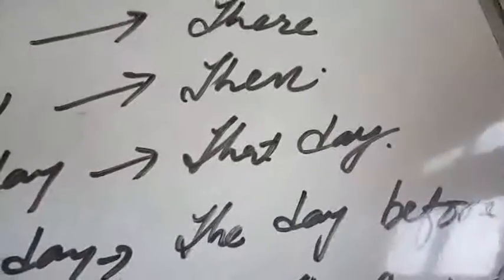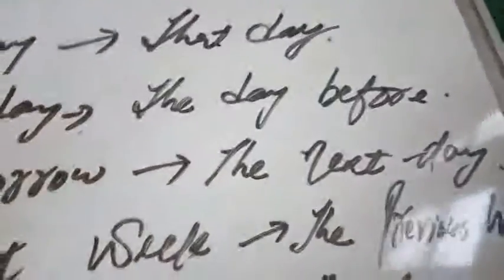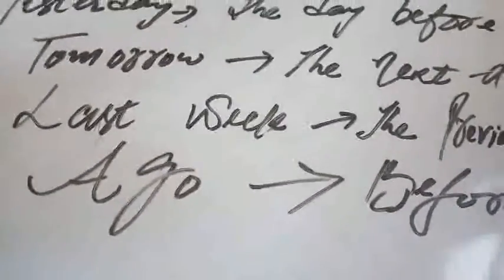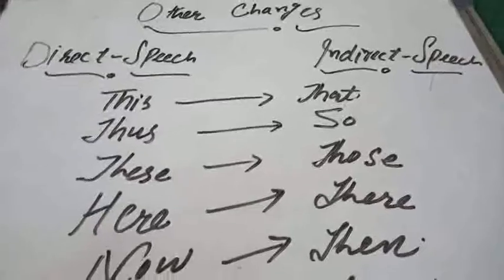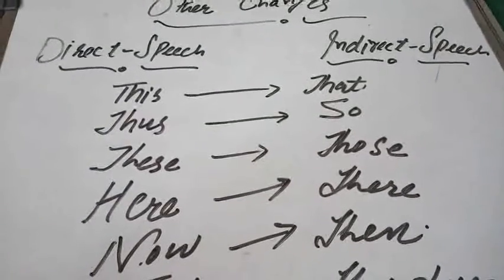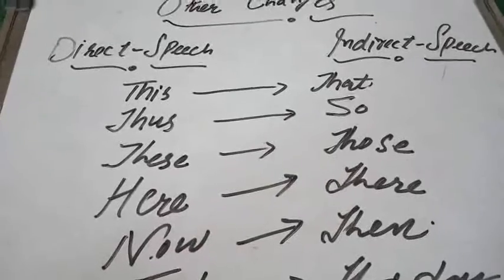Yesterday changes into the day before yesterday. The day before, sorry. Tomorrow changes into the next day. Last week changes into the previous week. How? I'm gonna tell you in the sentences that I'm gonna write. Ago changes into before. Okay, so my dear students, I hope you might have got these things. Thus into so, this into that, these changed into those, and so on.